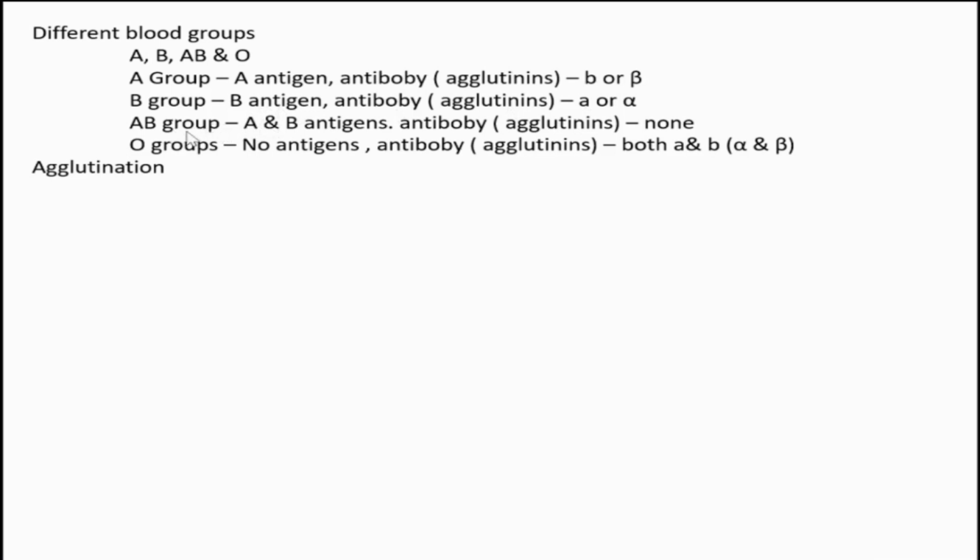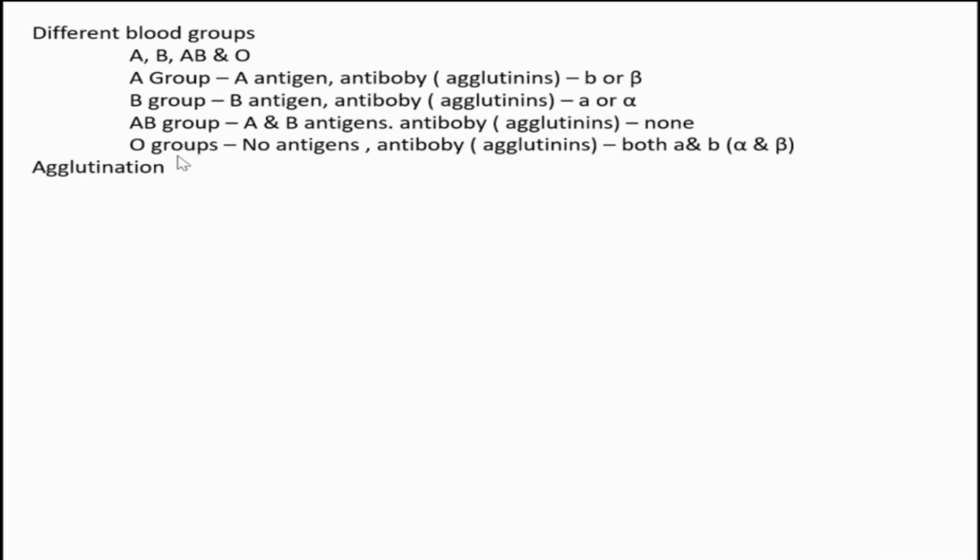When coming to AB group, both letters are here. So both antigens are present here, A antigen and B antigen. So both of these double forms are there. So it's not possible to keep any weapons. So there is no antibody. None of the antibodies are present in AB group.